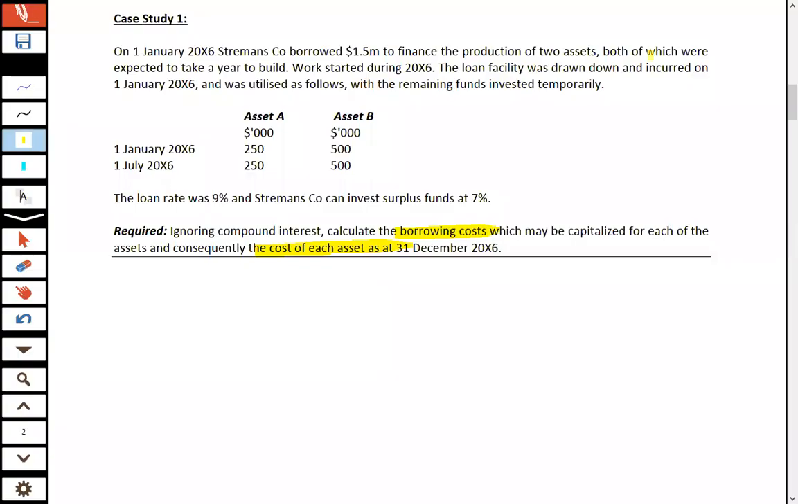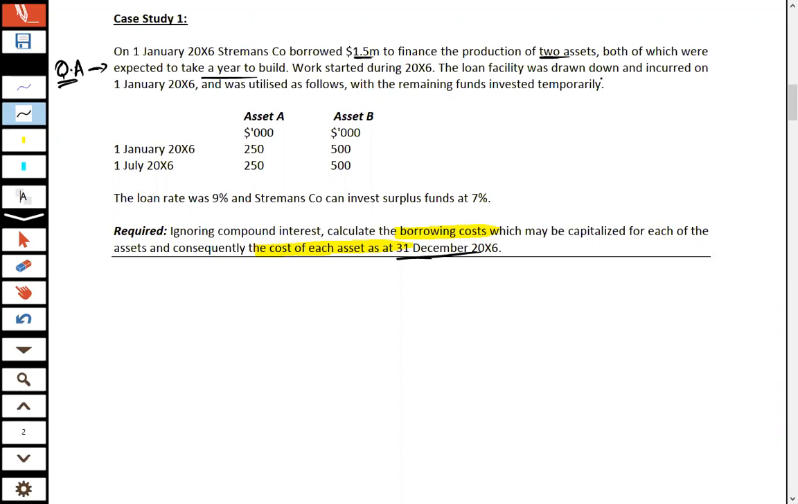So let's start discussing case study 1. Ignore compound interest, calculate the borrowing cost which may be capitalized for each of the assets, and consequently the cost of each asset as at 31st December 2006. Year end date is 31st December 2006. On 1st Jan 2006, S company borrowed 1.5 million to finance the production of two assets, both of which were expected to take a year to build. This shows they are qualifying assets. Why are they qualifying assets? Because they take a substantial period of time to complete.